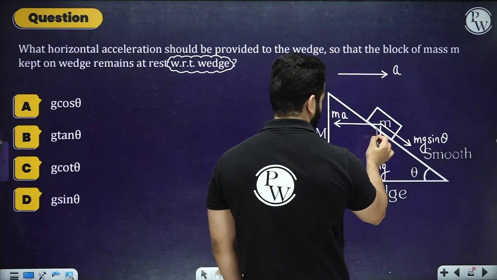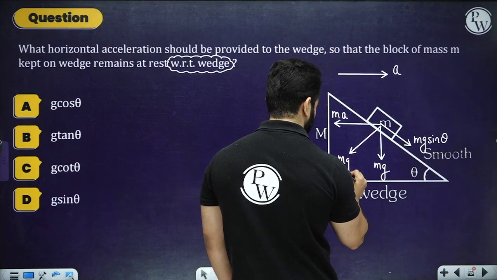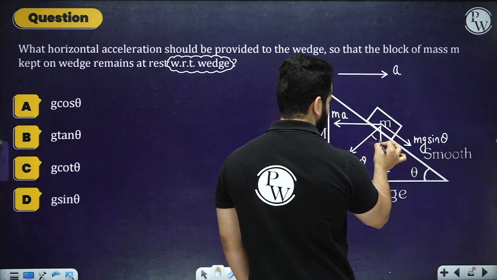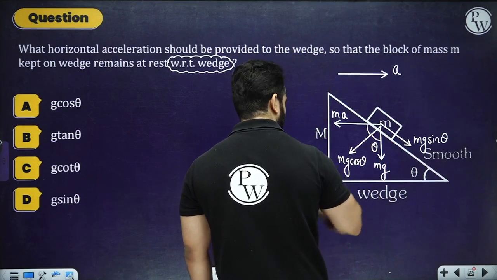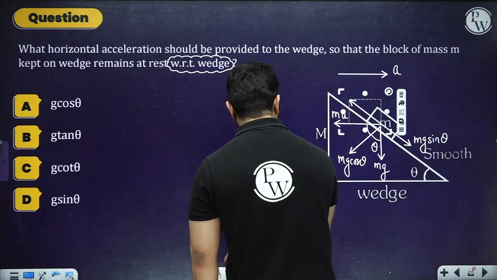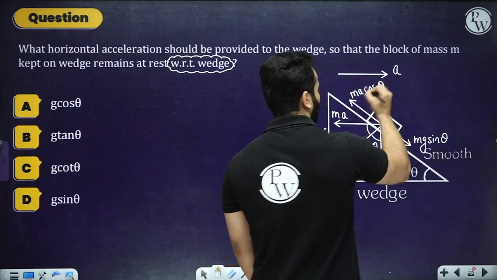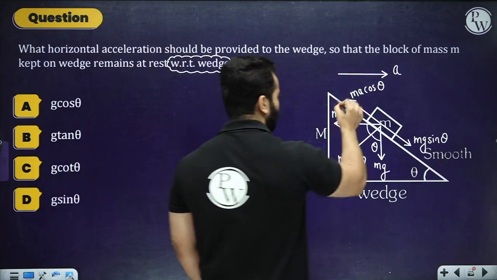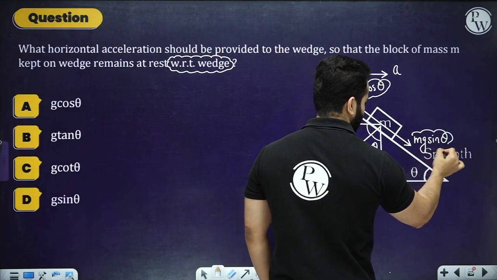This force is mg cos theta, which basically means that this angle is theta. So this angle is going to be 90 minus theta. So the component of MA along the inclined surface is going to be MA cos theta. So if you want the block does not slide, this force must be equal to this force.